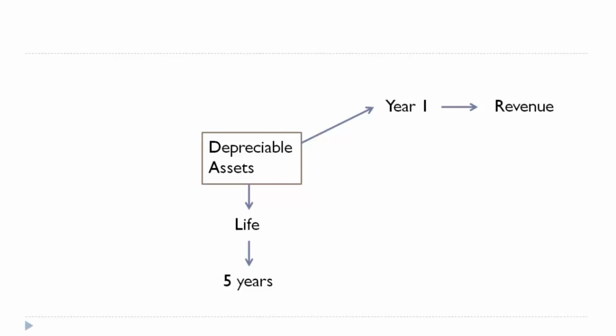One is the income statement, which is P&L, the other one is the balance sheet. Assets are the elements which will appear on the asset side of the balance sheet, and depreciable assets will appear on the asset side of the balance sheet. So we are not taking the depreciable assets to P&L. So no expense is booked in the name of assets in P&L, but those assets are used for generating revenue.